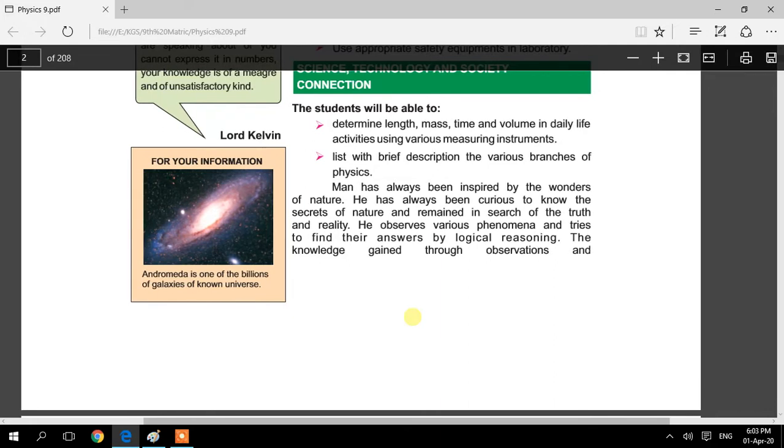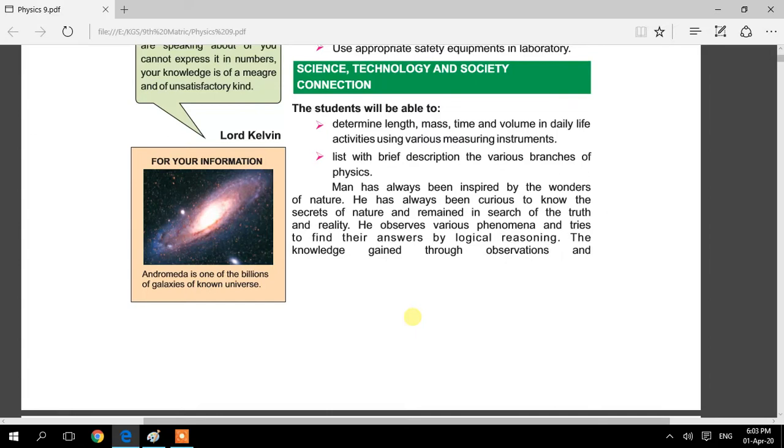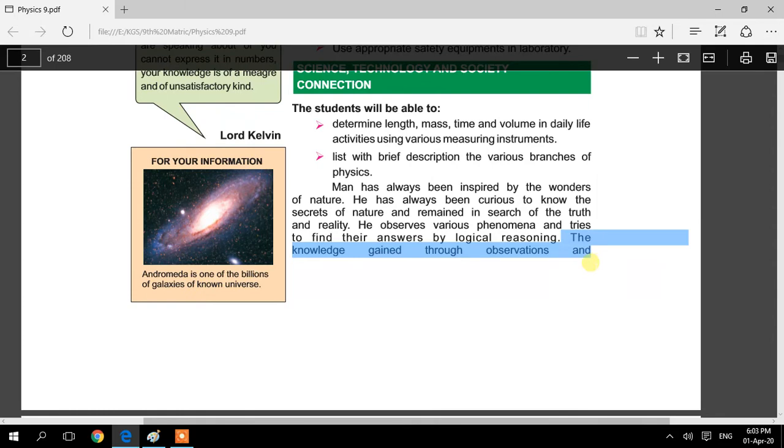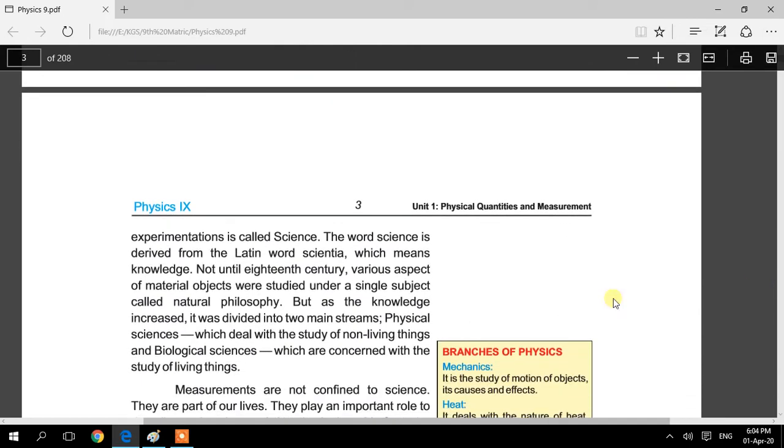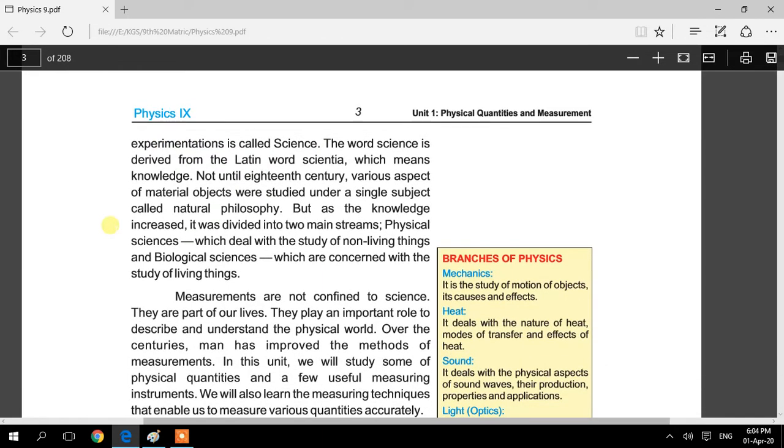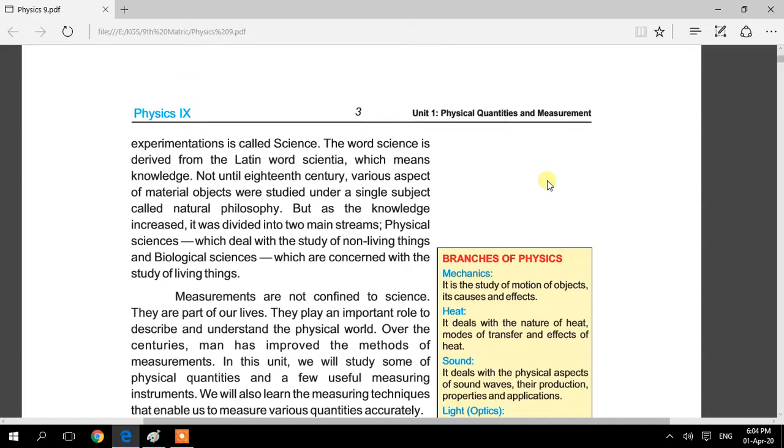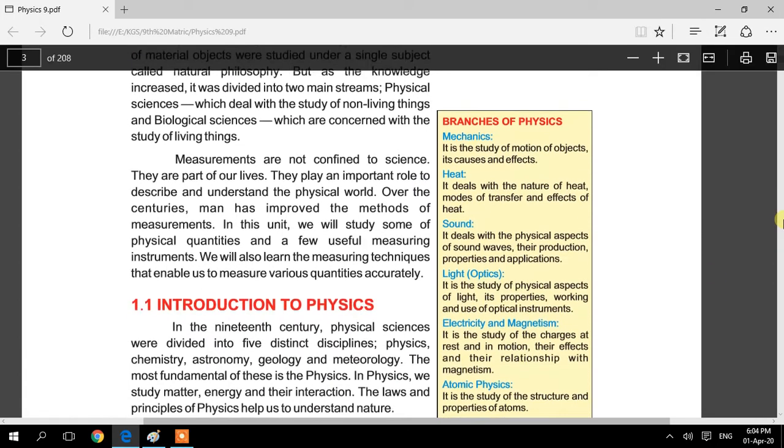Here we will first discuss the definition of science. What is science? Basically, science is the knowledge gained through observations and experiments. You will find the definition here in your book. The knowledge gained through observations and experimentations is called science. Science is derived from the word scientia, which means knowledge.